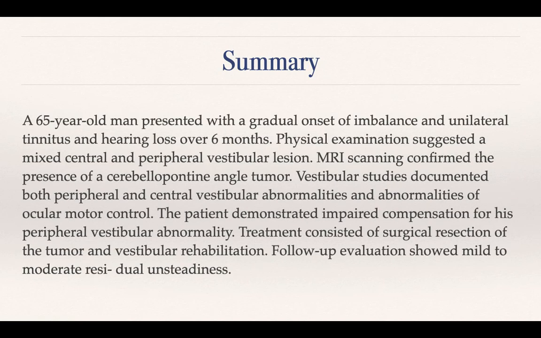The summary: a 65-year-old man presented with gradually progressing imbalance, and unilateral tinnitus and hearing loss over 6 months. Physical examination suggested a mixed central and peripheral vestibular lesion. MRI scanning confirmed the presence of a CP angle tumor. There are certain patterns that we need to see in clinical practice where we need to immediately think in terms of a CP angle tumor, especially when it is so big.